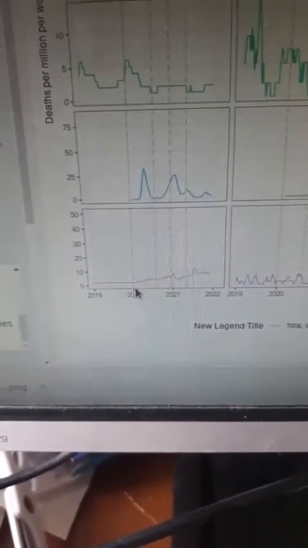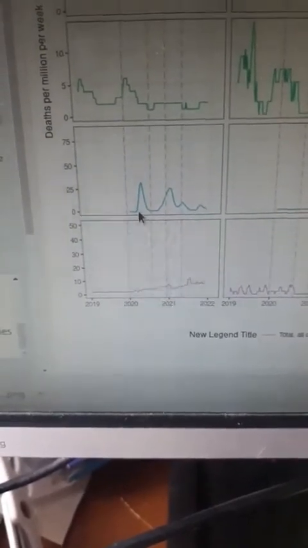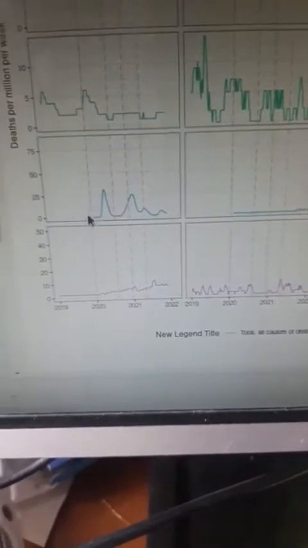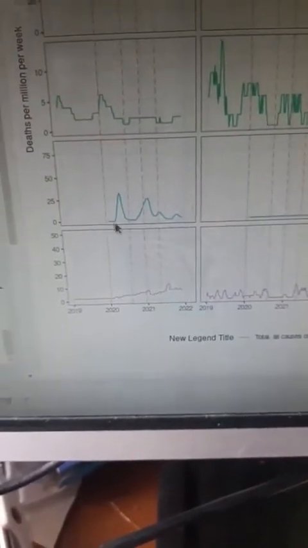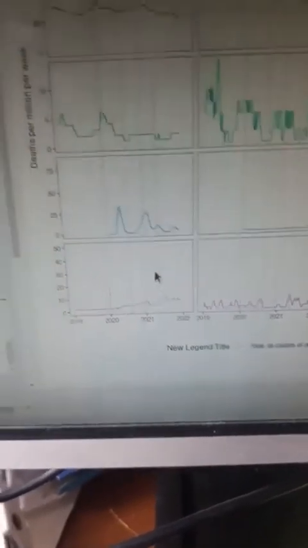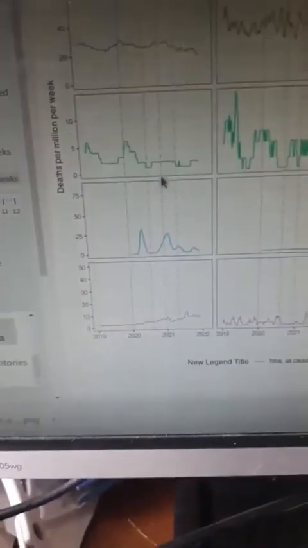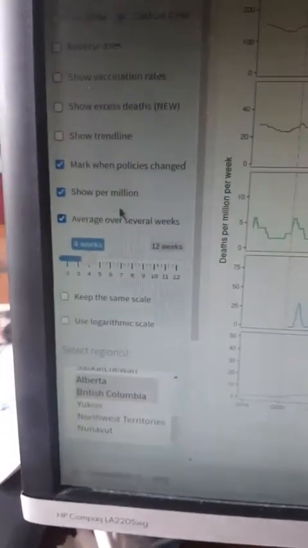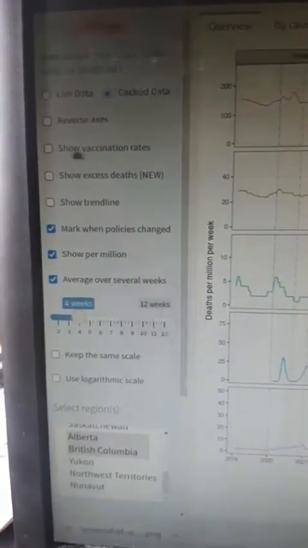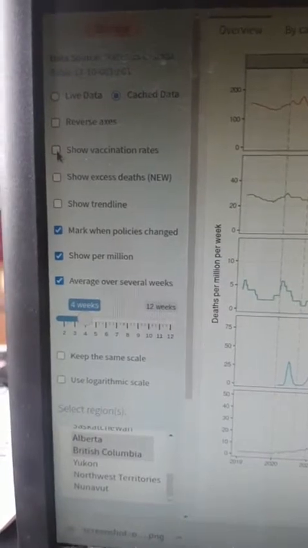So for example, in 2020, a new variable or a new cause was introduced called COVID. There was no such variable before that. Now in 2021, vaccination has started, and we have the ability to show you vaccination rates right here. This is very interesting when you do it as a game.